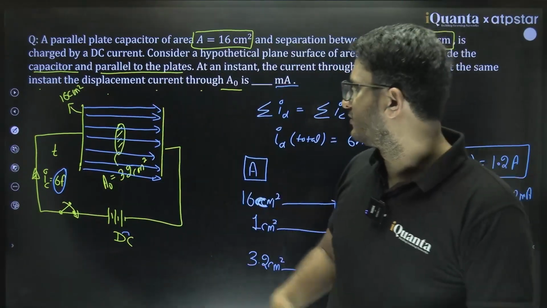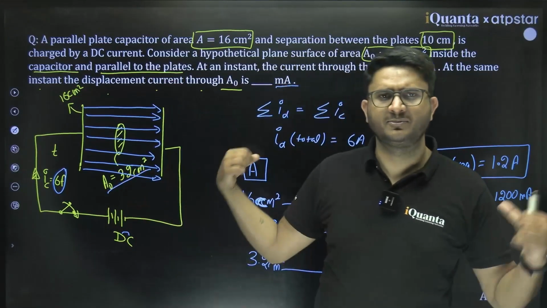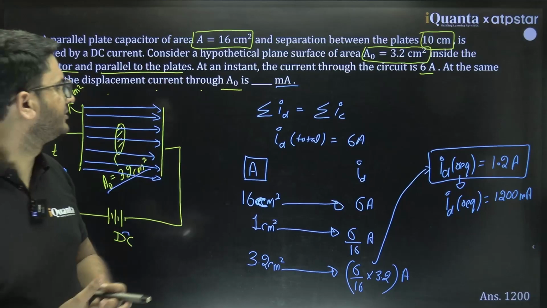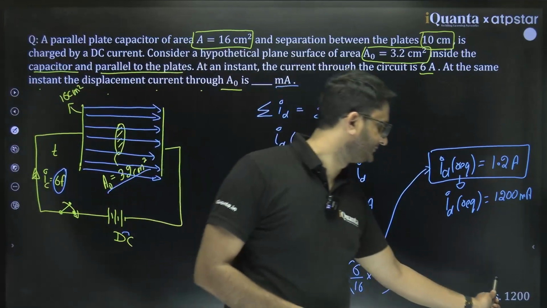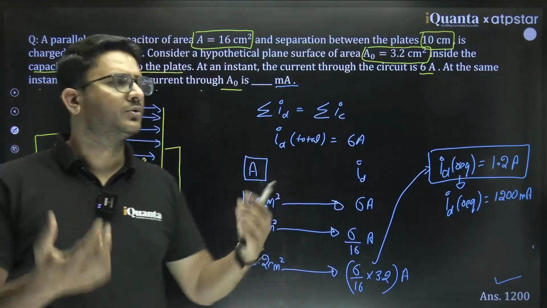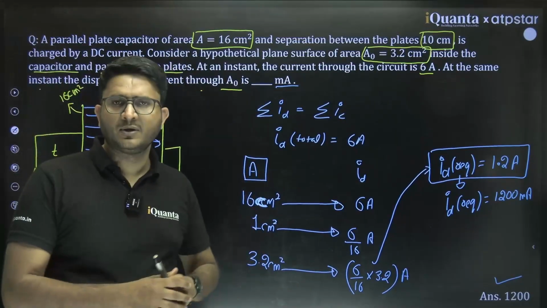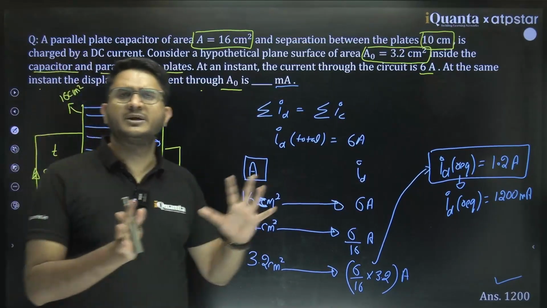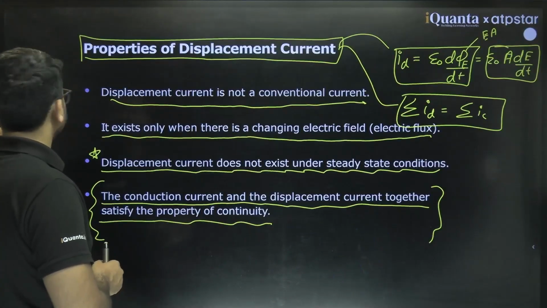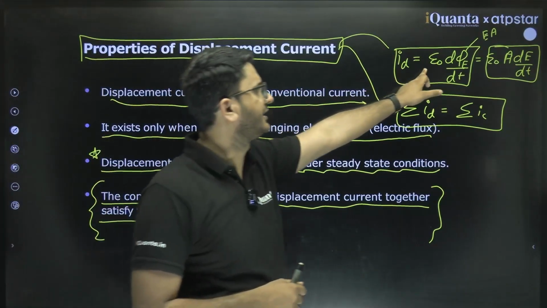So through this area, this would be what? 1.2 ampere or 1200 milliampere. So the answer would be 1200. Clear? So that is how they will pose you a question from this, or they can pose you a question based on the definition, just like I explained here. Yes, these are the direct definitions.